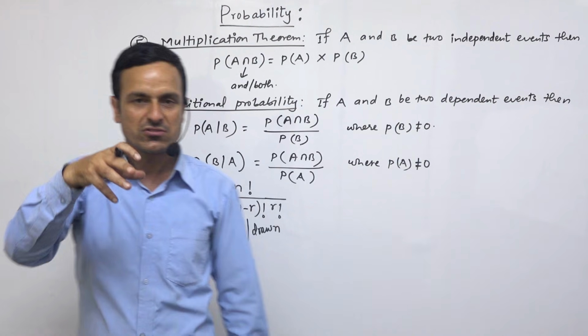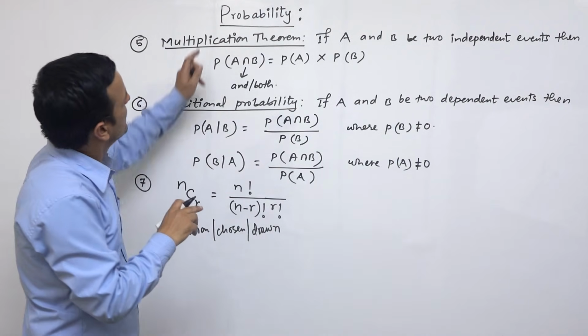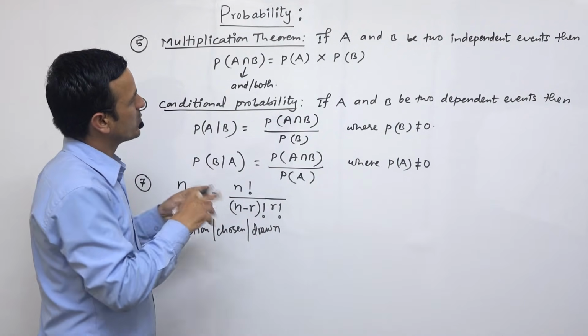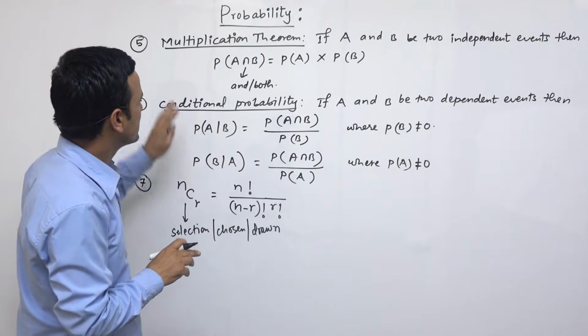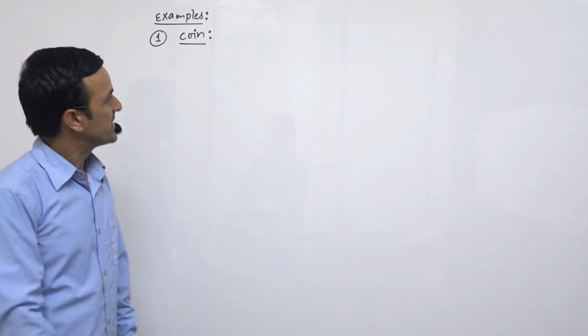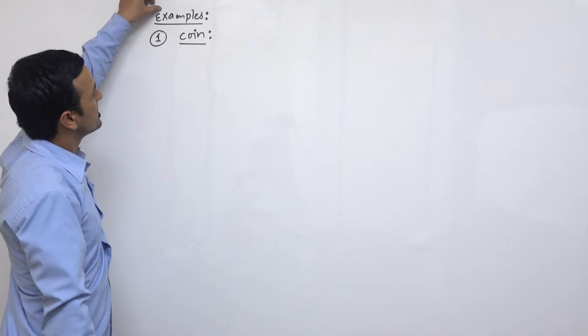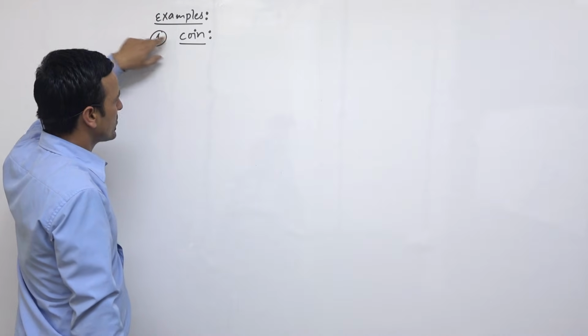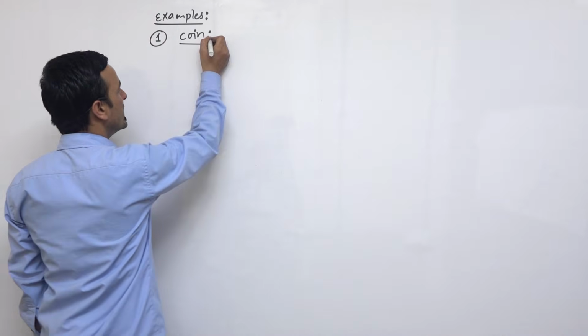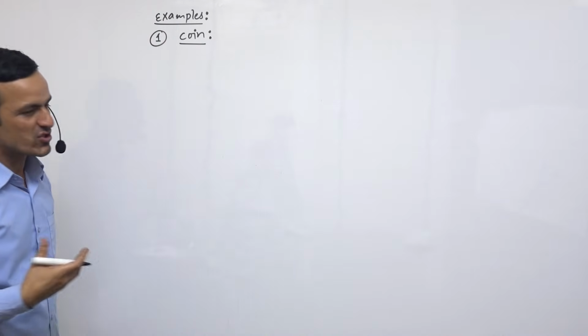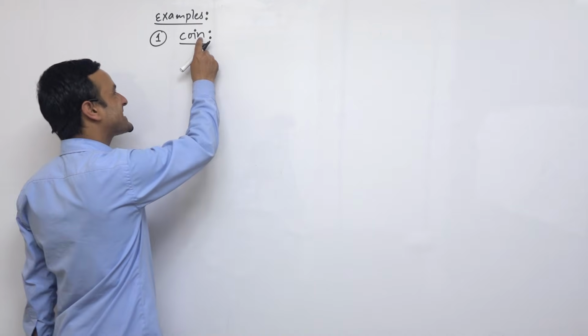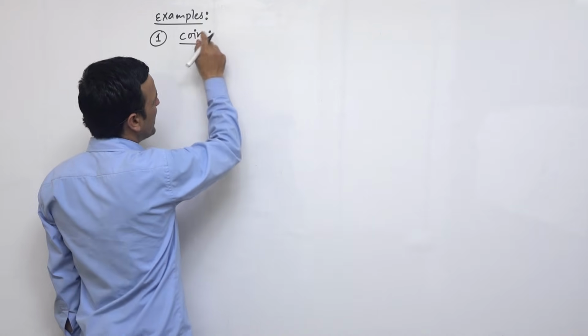Now I'll give you some examples of coin, dice, and cards. So let's discuss some more examples. Number one, it is coin. For a coin, we can show the probability or the chances of happening of any events.